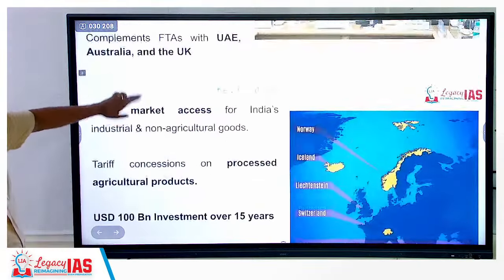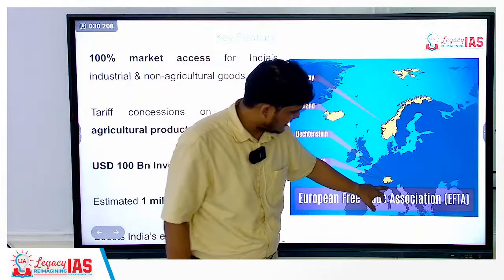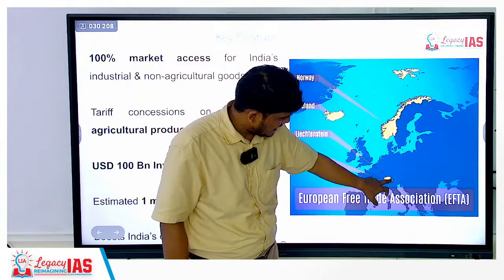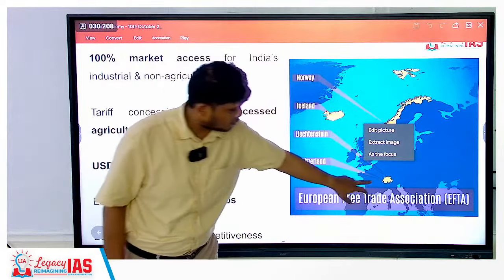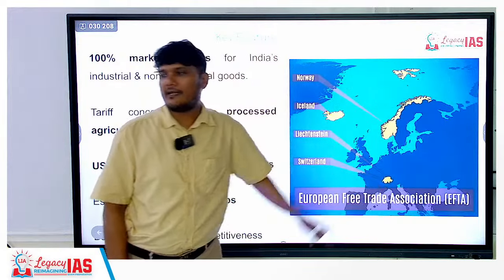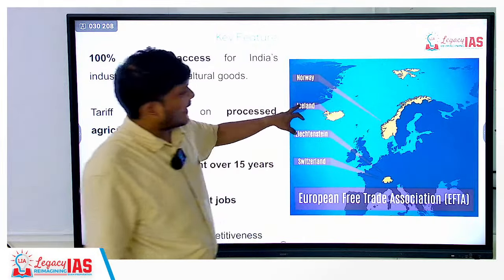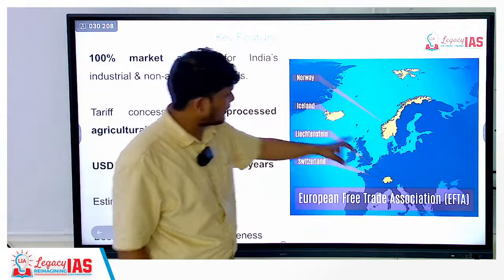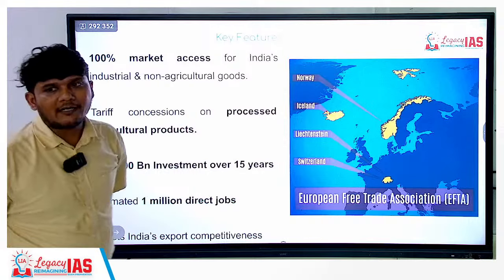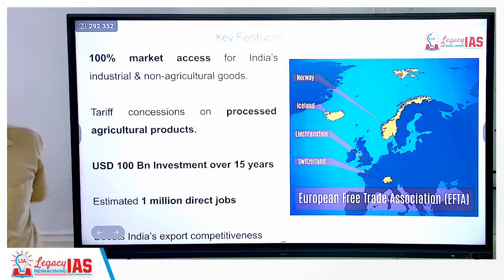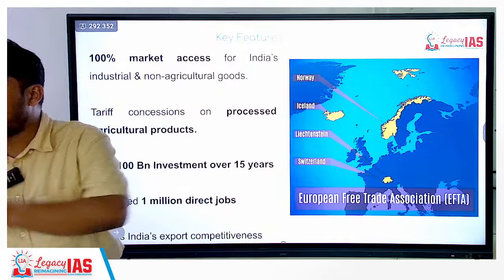So let us have a look at this. These are the key features. These are the countries. So first you have Switzerland, and just over here in the middle is Liechtenstein. That is why Switzerland is more to the south than Liechtenstein. Then you have Norway and Iceland. So Norway is further south, and then you have Iceland. Is that clear? Now, 100% market access for industrial and non-agricultural goods. So we are having 100% market access for industrial and non-agricultural goods.